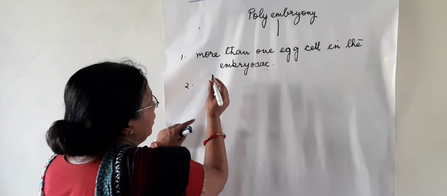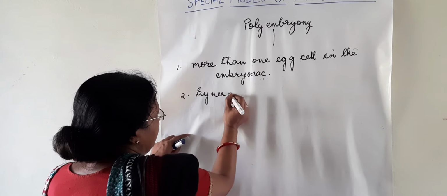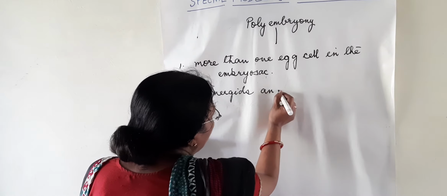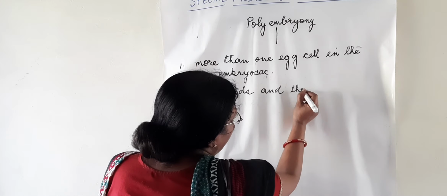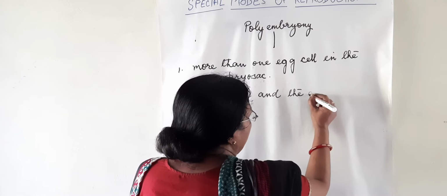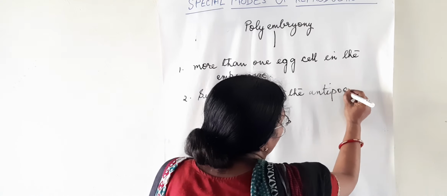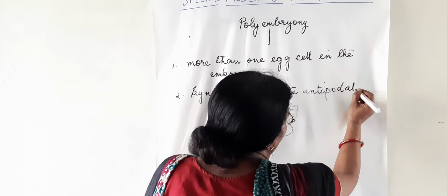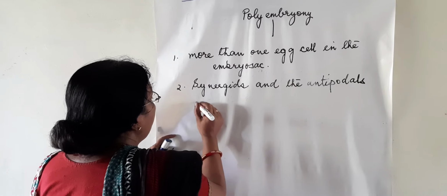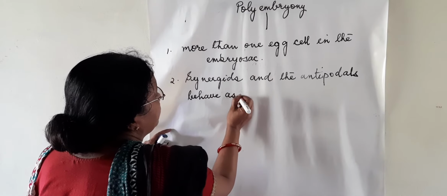The second reason can be the synergids and the antipodals. The synergids are present besides the egg cell, and the antipodals are present just opposite to the synergids in the chalazal end. Antipodals start behaving as egg cells.